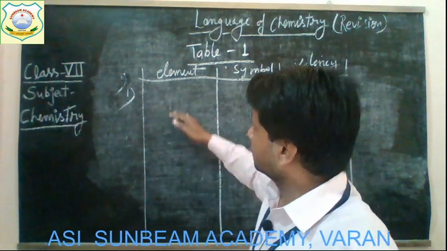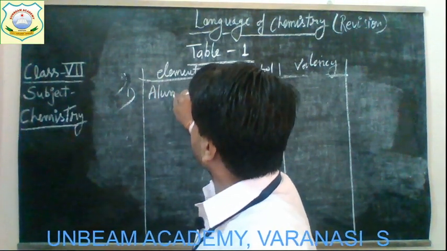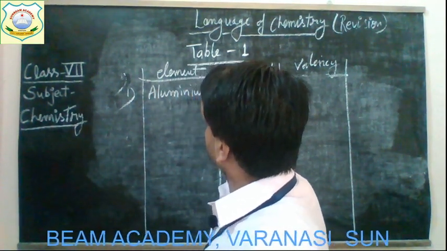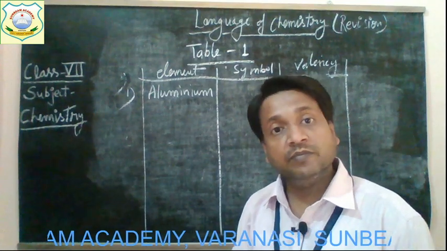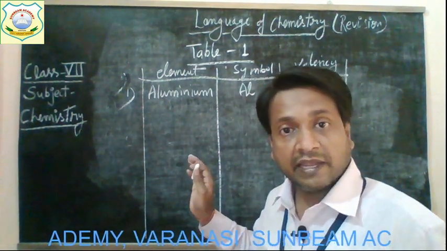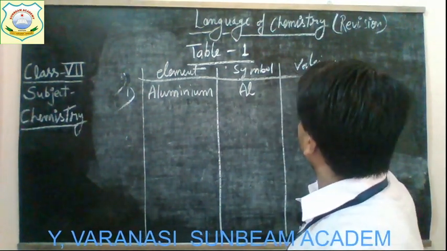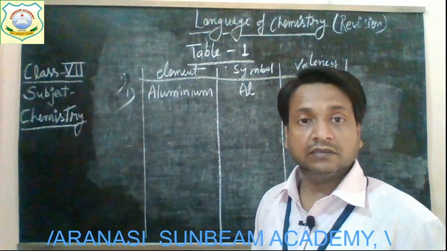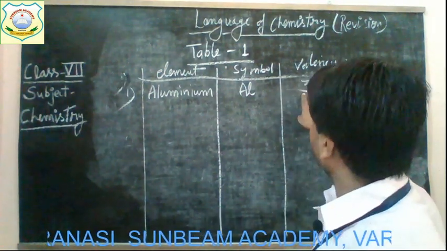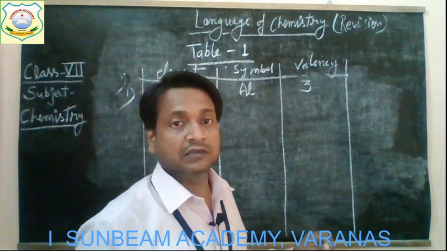The first element given here is aluminium. The symbol of aluminium is Al, capital A and small l. Alright, children? And the valency of aluminium is 3. It means that one atom of aluminium has combining capacity 3.